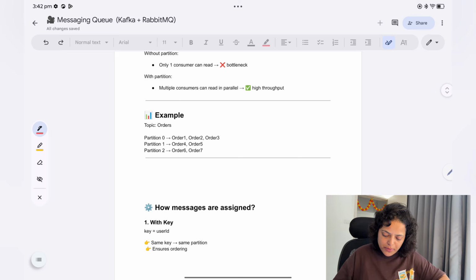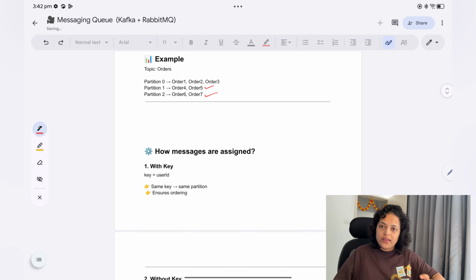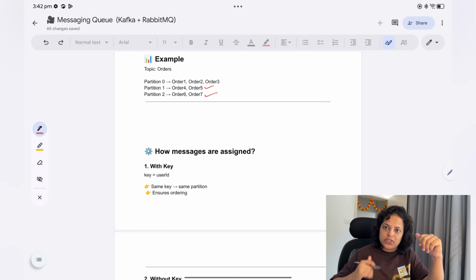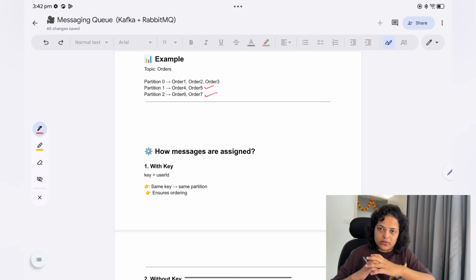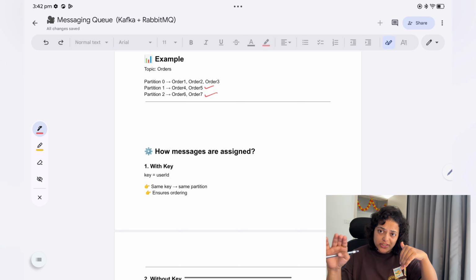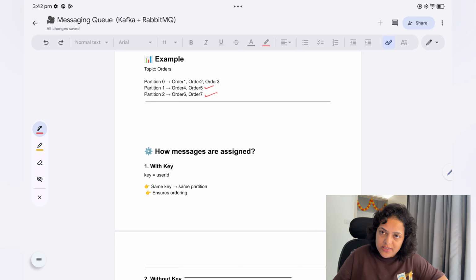Now an example: you send orders 1, 2, 3 to partition 0, orders 4 and 5 to partition 1, and orders 5, 6 and 7 to partition 2, okay. So you are sending the orders to different partitions, and you can use this scalability and parallelism concept. Otherwise you have to wait for partition 0 to process all the orders, and then you can send 4 and 5, 6 and 7, right?